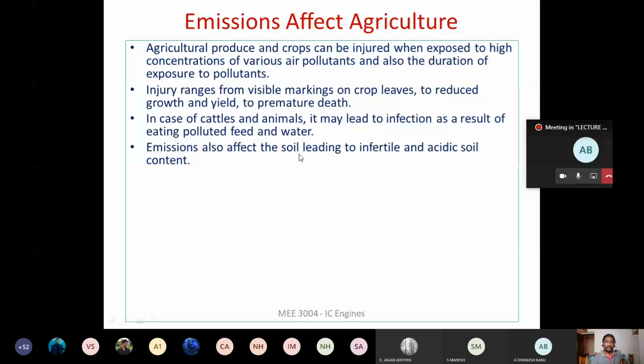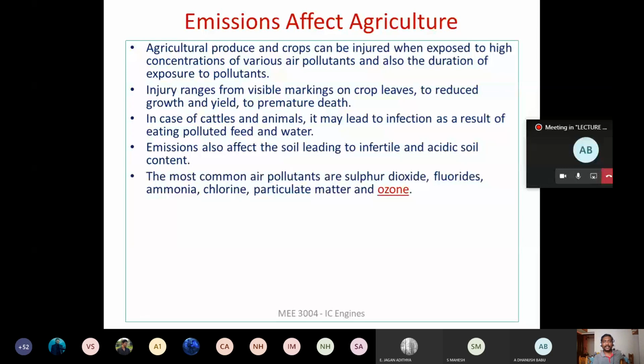The presence of a higher concentration of this emission from the engine in the atmosphere will lead to infertility of the soil, and that will create an acidic environment in the soil. So thereby the yield from the soil will come down. Okay. So the most common air pollutants are sulfur dioxide, fluorides, ammonia, chlorine, and particulate matter, right? And primarily ozone is also responsible. This is very important, this ozone also affects agricultural productivity,